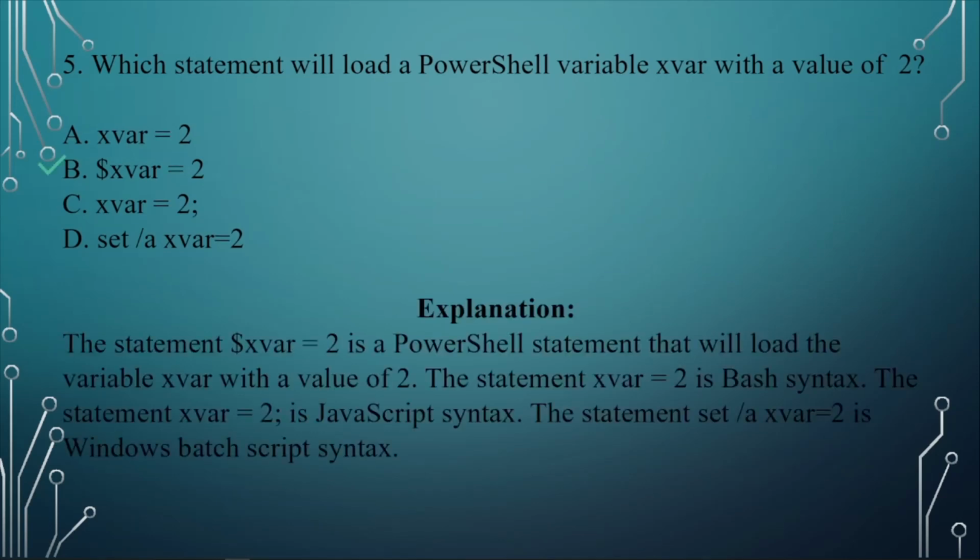The answer here is B. The statement is a PowerShell statement that will load the variable xvar with the value of 2. The statement in C is bash syntax, the statement xvar equals 2 is JavaScript syntax, and the last one, D, is Windows batch script syntax.